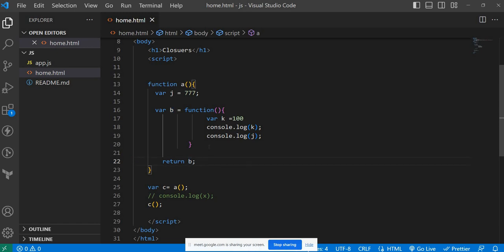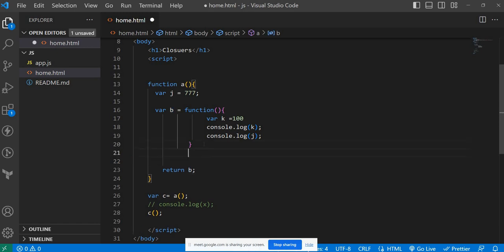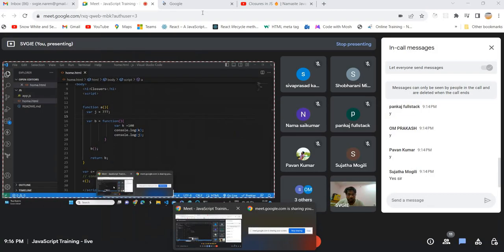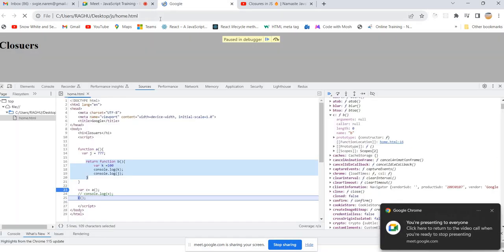So now we can invoke this function inside A also, right? Yes, sir, you can invoke. Let's see, things will be somewhat interesting. Just refresh.